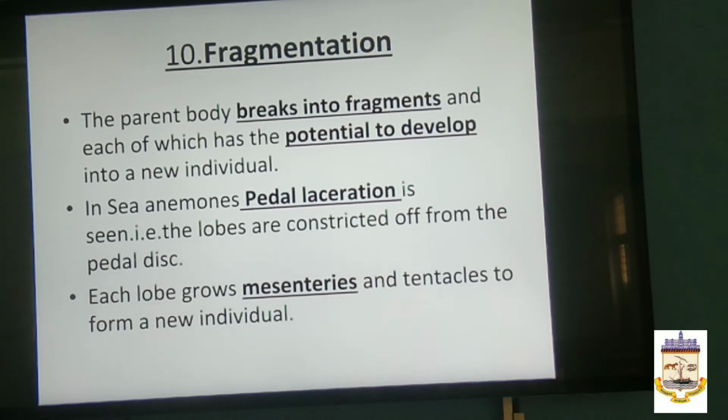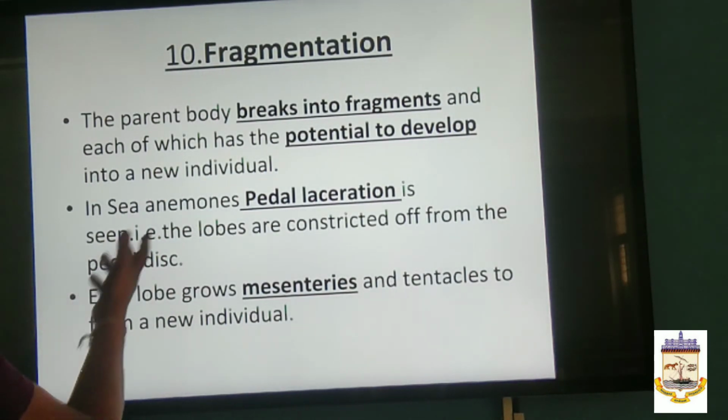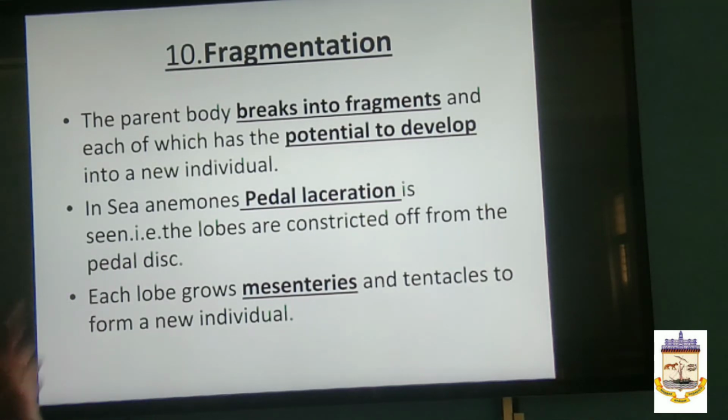Fragmentation, the last one. Here we say the body breaks into fragments, and each of the fragments has a potential to develop into a new individual. In sea anemone, you can have a sea anemone as an example.